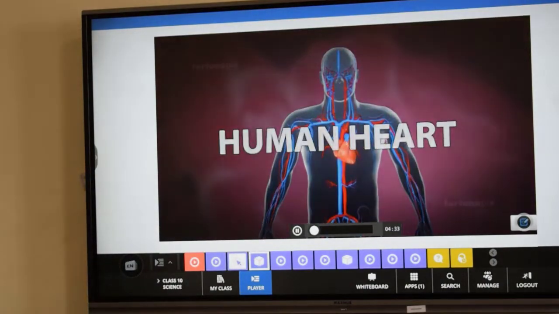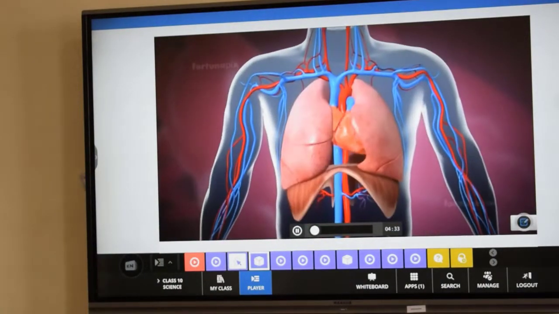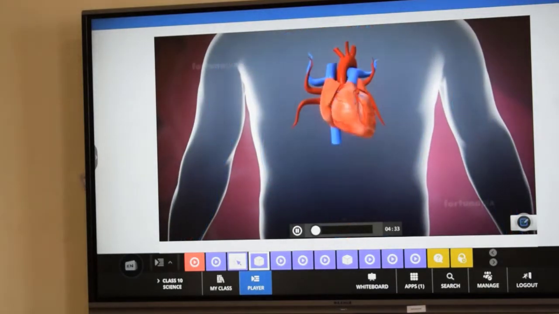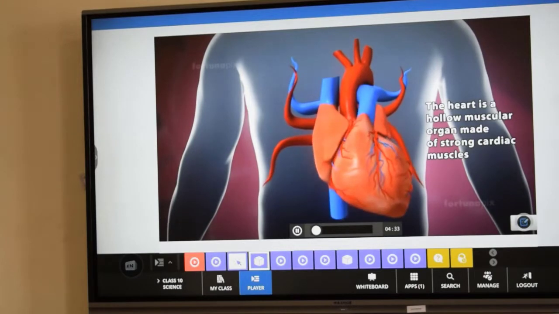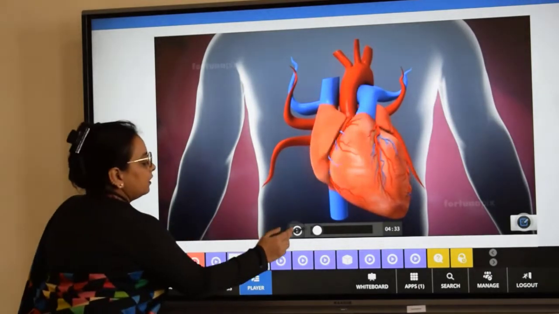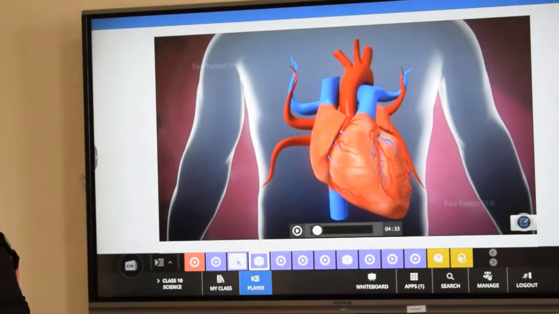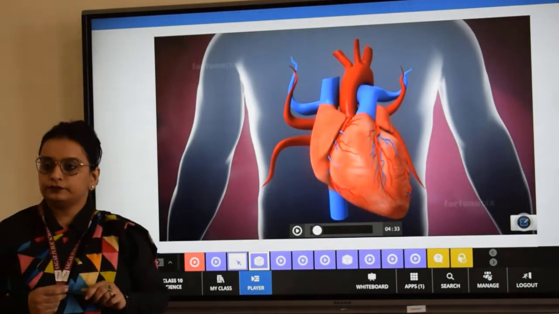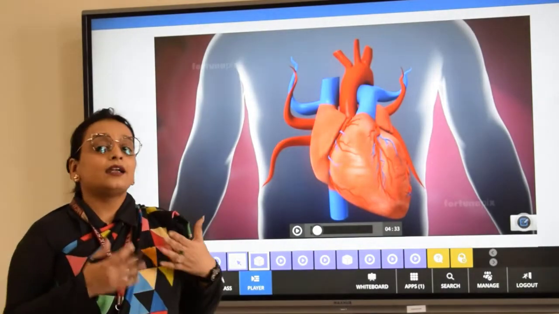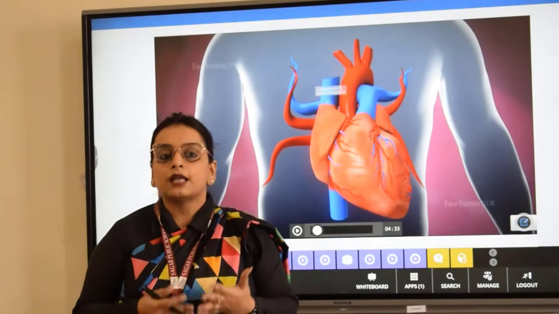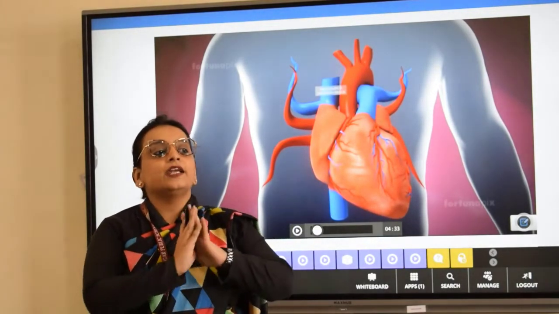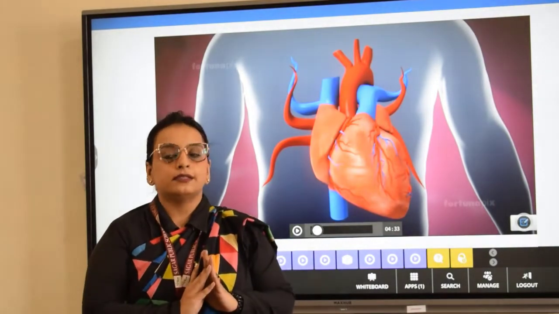Human heart. The heart is located in the center of the chest, between the lungs, slightly to the left. The heart is a hollow muscular organ made of strong cardiac muscles. It pumps the blood. Here I just wanted to ask, what do you mean by cardiac muscles? What are cardiac muscles? In your lower classes, in class 9, you have studied about muscles. Cardiac muscles are what type of muscles?